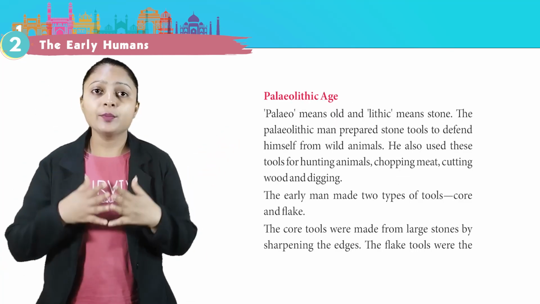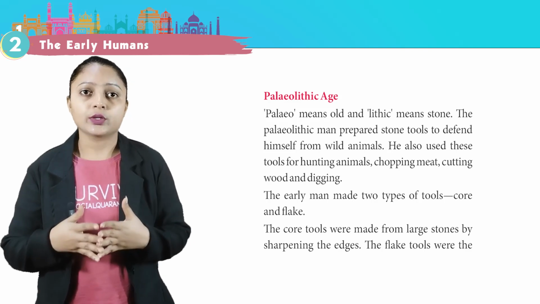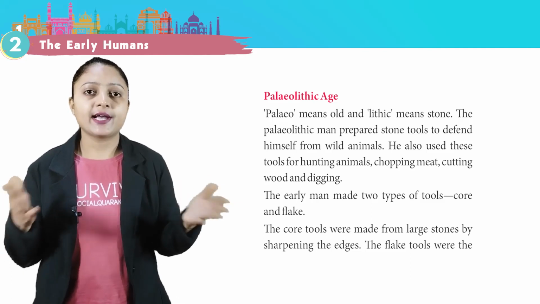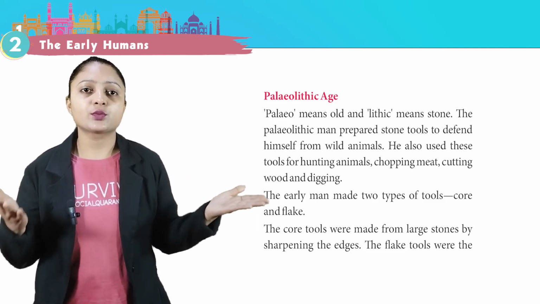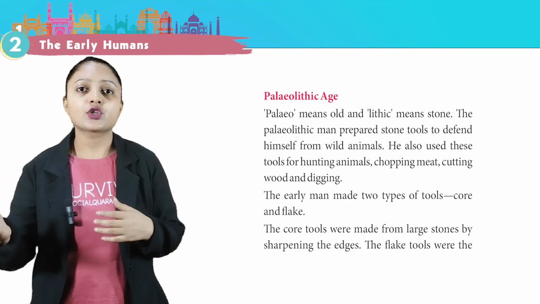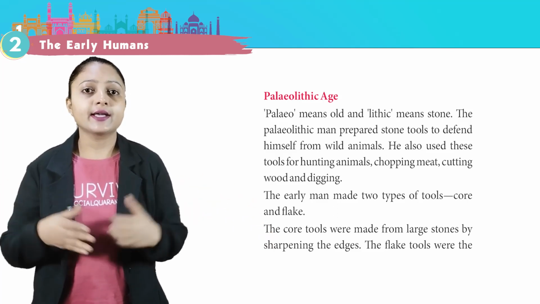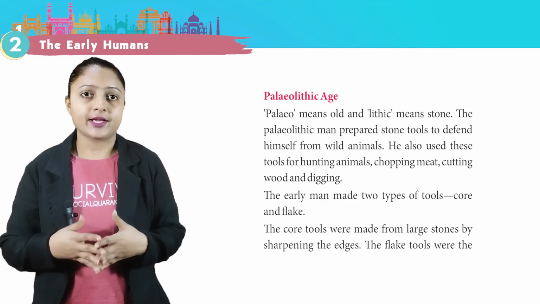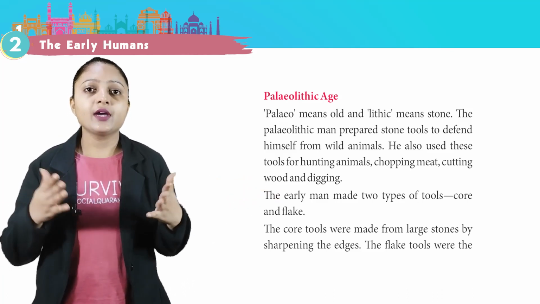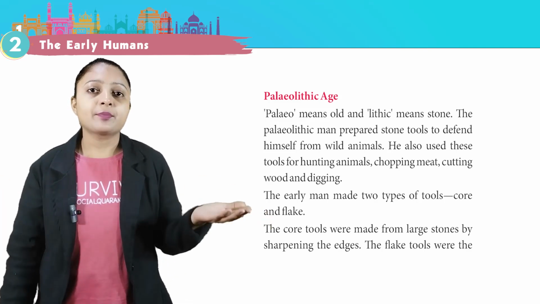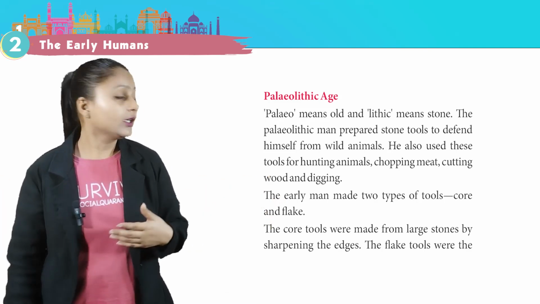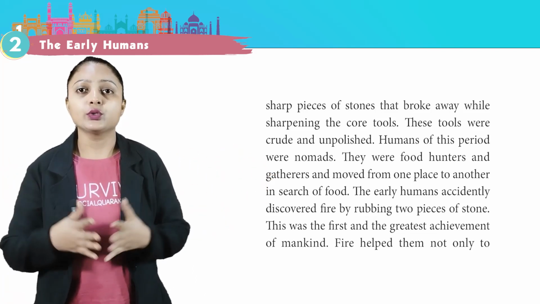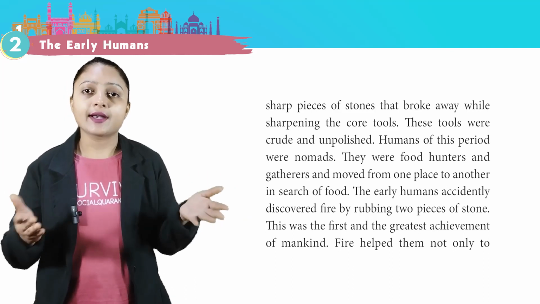Paleolithic Age. Paleo means old and lithic means stone. The Paleolithic man prepared stone tools to defend himself from wild animals. He also used these tools for hunting animals, chopping meat, cutting wood, and digging. The early man made two types of tools, core and flake. The core tools were made from large stones by sharpening the edge. The flake tools were the sharp pieces of stones that broke away while sharpening the core tools. These tools were crude and unpolished.